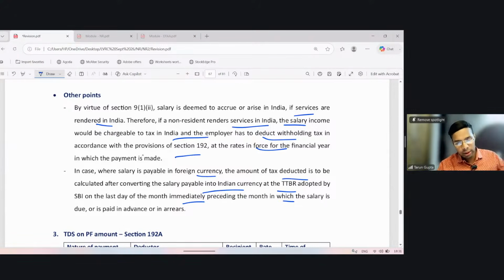Okay, I will explain with an example. So it's saying that if you are making a payment of salary in foreign currency, say for the month of June 25, then to convert such currency into INR, you will use the exchange rate as applicable on 31st May 25. So the last day of the month immediately preceding the month in which the transaction happens, in which such income becomes taxable.